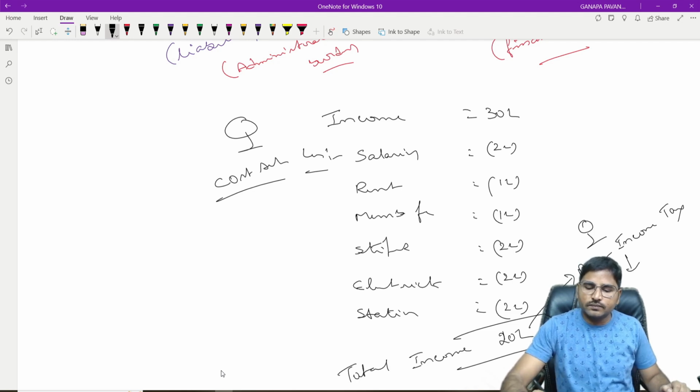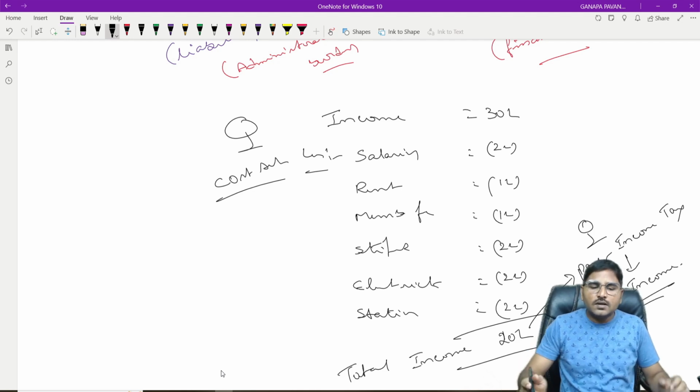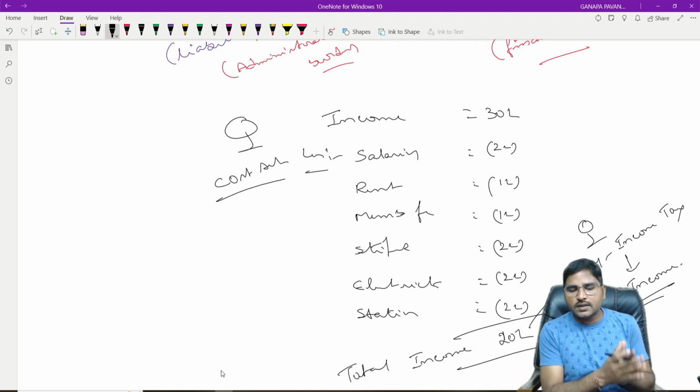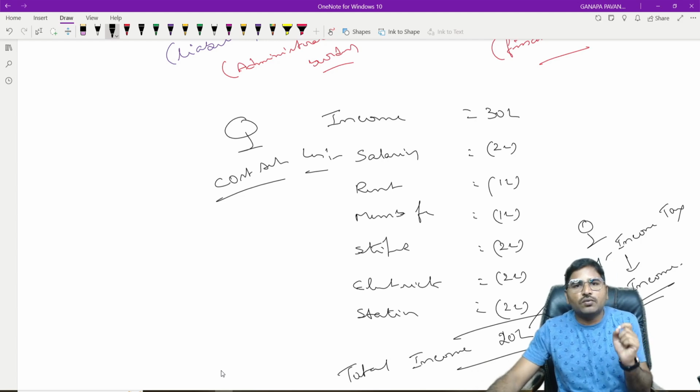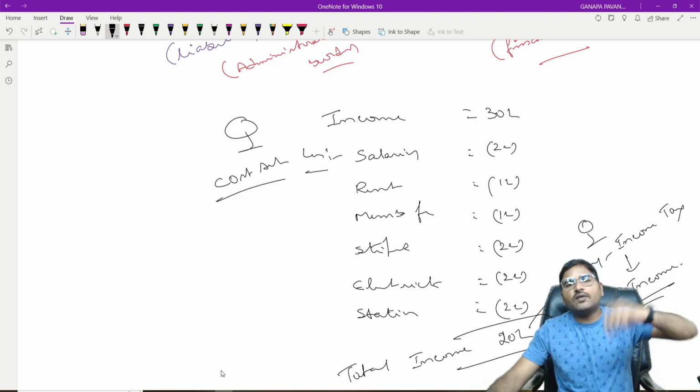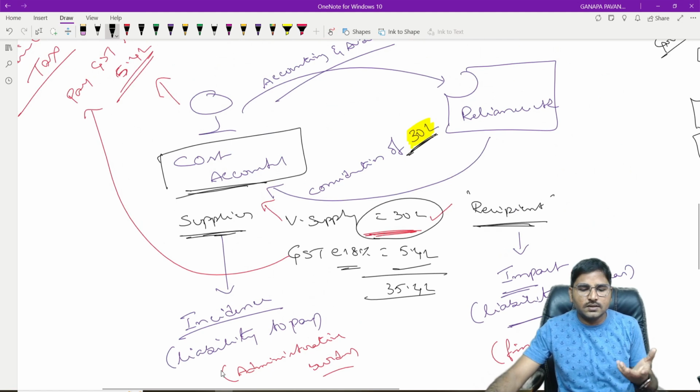income tax on income. Sir, already paid indirect taxes now. Yes, the cost accountant already paid indirect tax to the government, but such indirect tax was not paid from his own pocket. It has been collected from the recipient. Is it? See here.